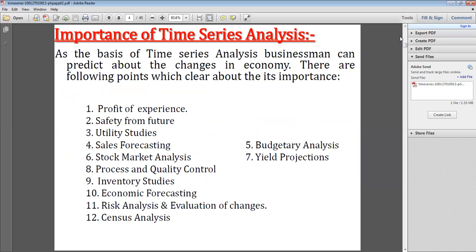Now, what is the importance of time series analysis?